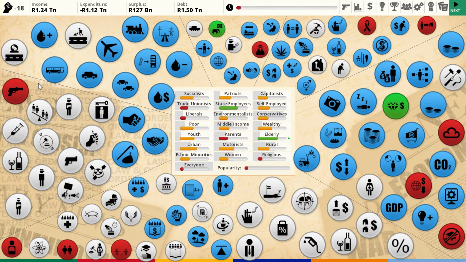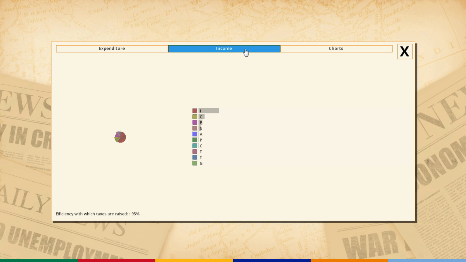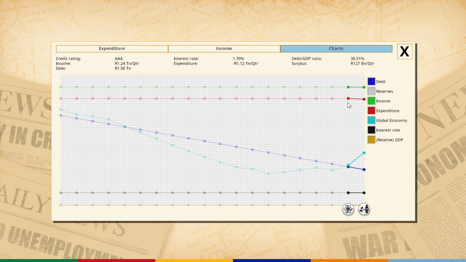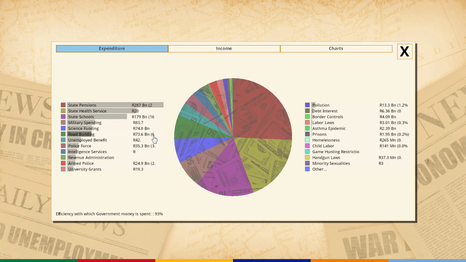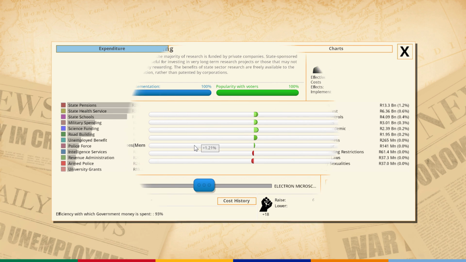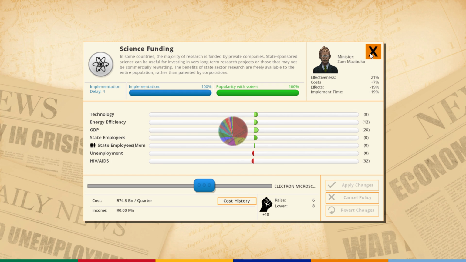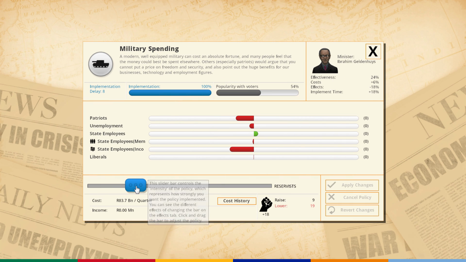We still have 18 political capital, so I could possibly do something with that. Is my income, is everything good, doing all right here? Expenditure is actually going down, which is good because we did decrease military. Global economy is going up, that's good. Oh, we actually didn't decrease military, we decreased science funding, right? We did, that was because it was cheaper. Now I'm going to decrease military, though we're going to need to find other jobs for people, because unemployment is going to continue to rise if I do this. But I want to save a little bit of money.